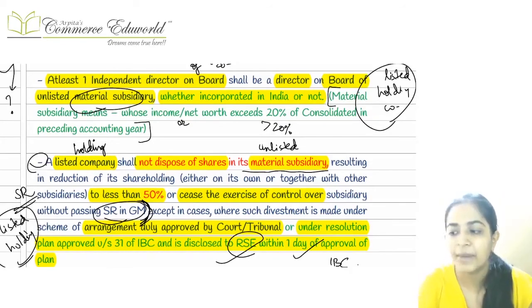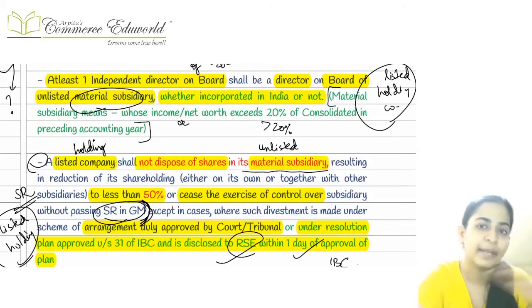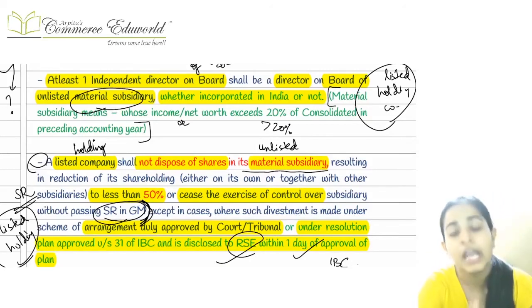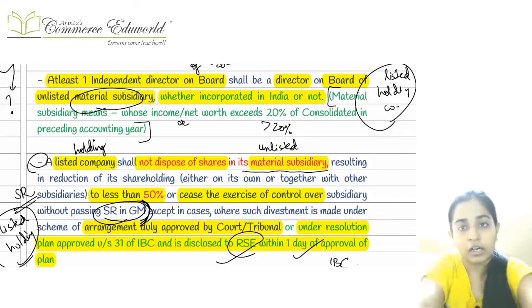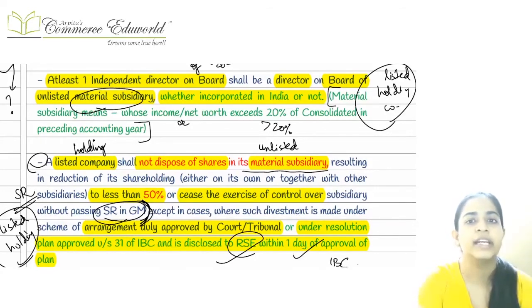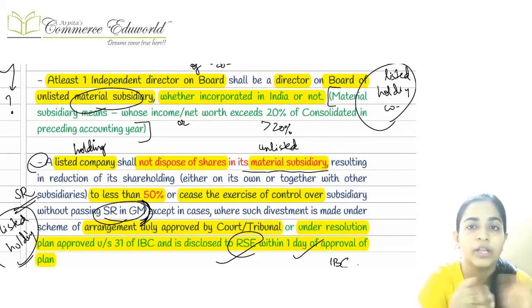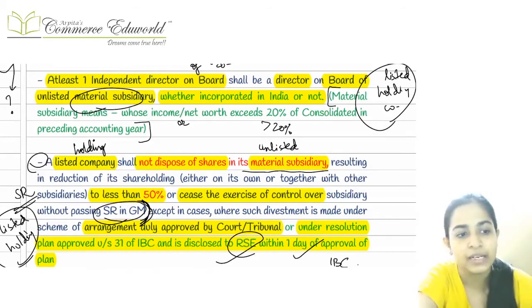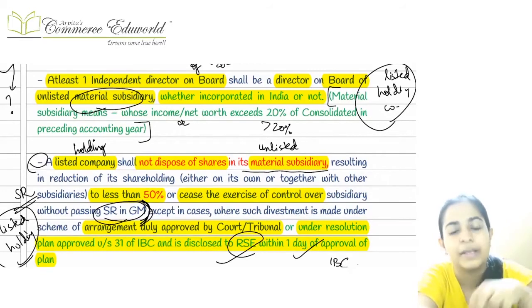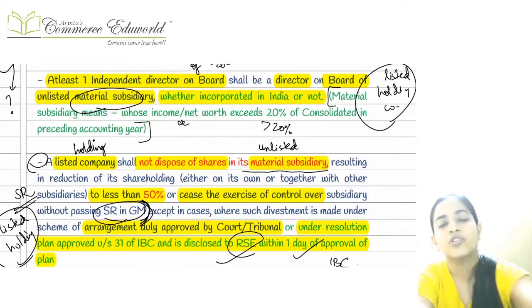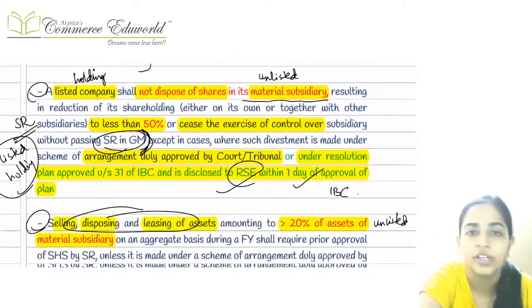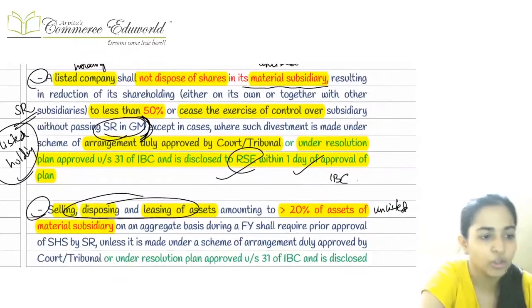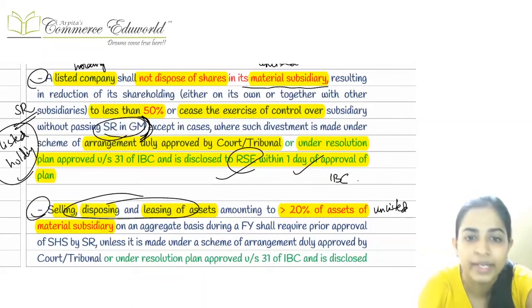This unlisted material subsidiary can be a foreign or an Indian company, and it is such a company which contributes more than 20% of the consolidated income, or more than 20% of the net worth. Means its income is more than 20% of the consolidated income of the entire group, or its net worth is more than 20% of the consolidated net worth of the group. So the first point was about having a common director.